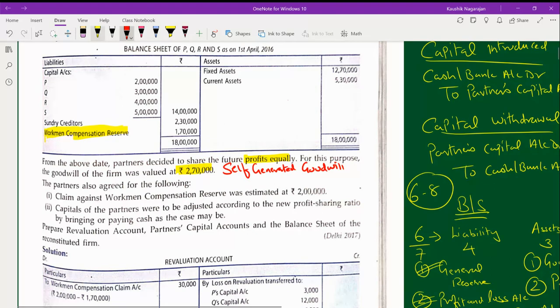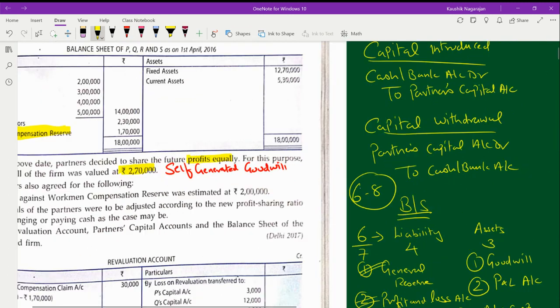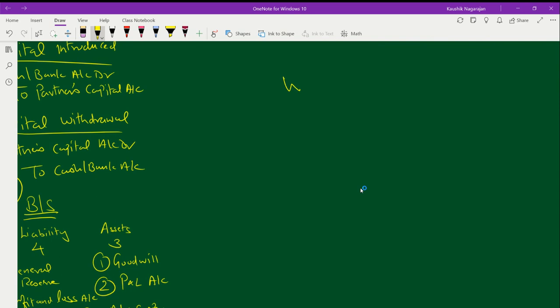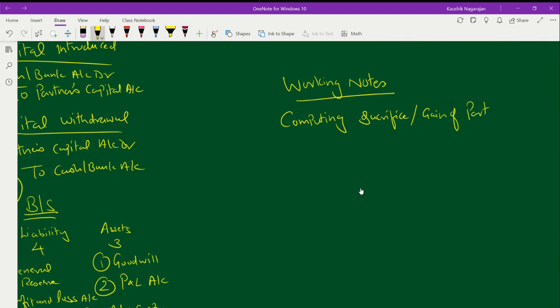So I'm just going to do the working note. Computing or calculation of sacrifice or gain of partner. Write down the formula of sacrifice.